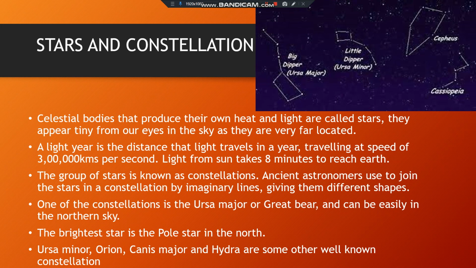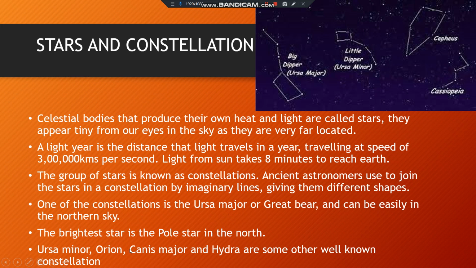And the group of stars, maybe five stars, six, seven, when the stars form a group, they are known as constellation. As you can see in the image on the right corner, some groups of stars like Ursa Major, Ursa Minor, Cepheus, Cassiopeia. These are some groups of stars which are known as constellation. And if you want to spot the Ursa Major, then you can see it in the northern sky.